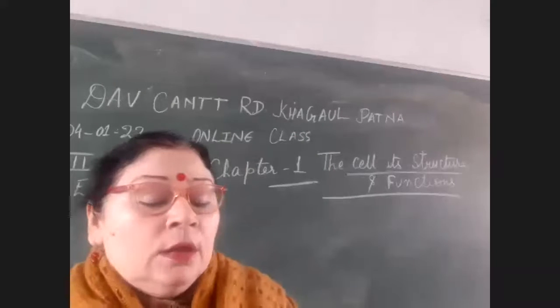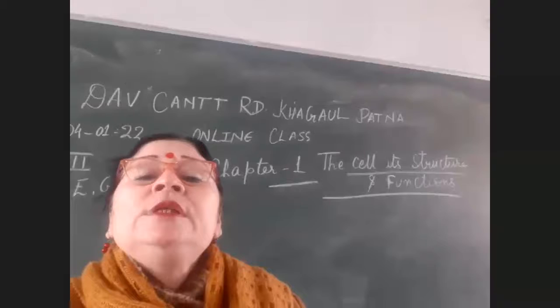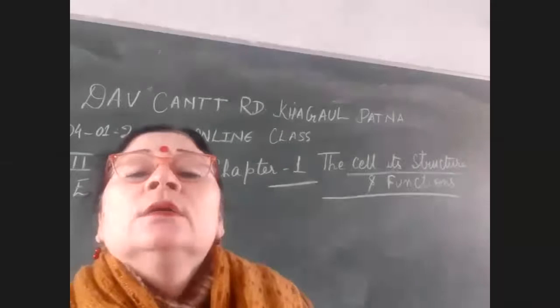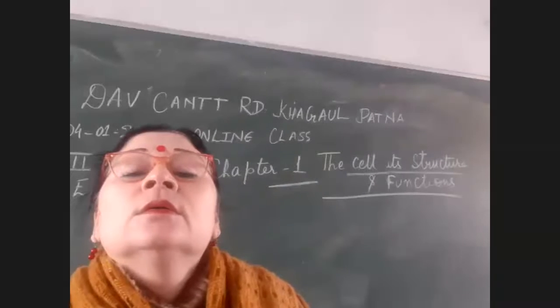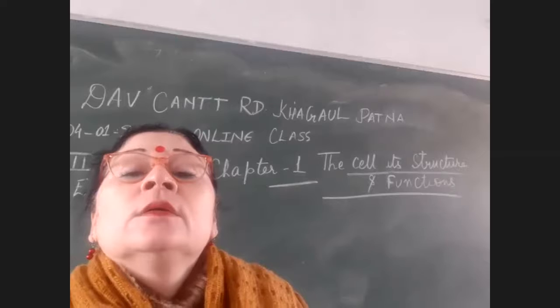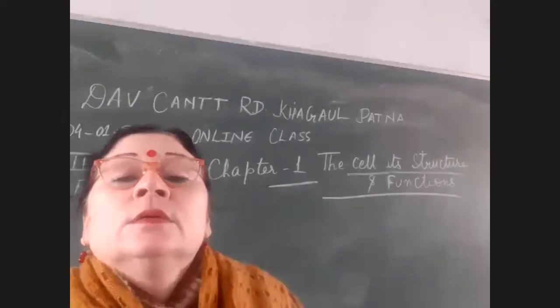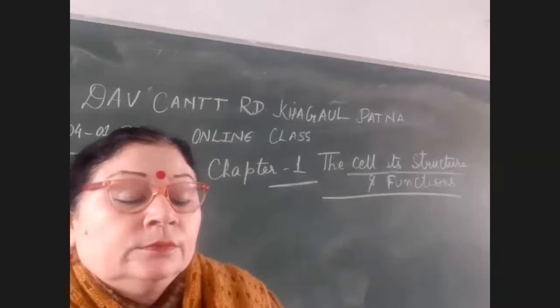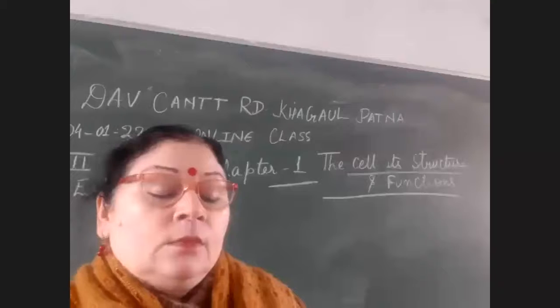Then, third point, who will say? Presence of plastids. In plant cells, plastids are present, whereas in animal cells, plastids are absent.